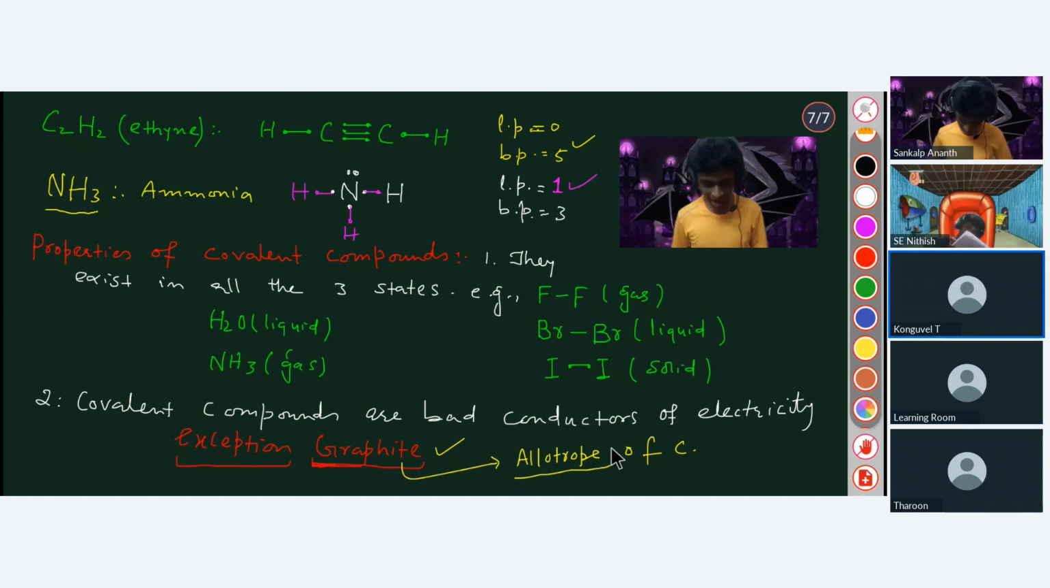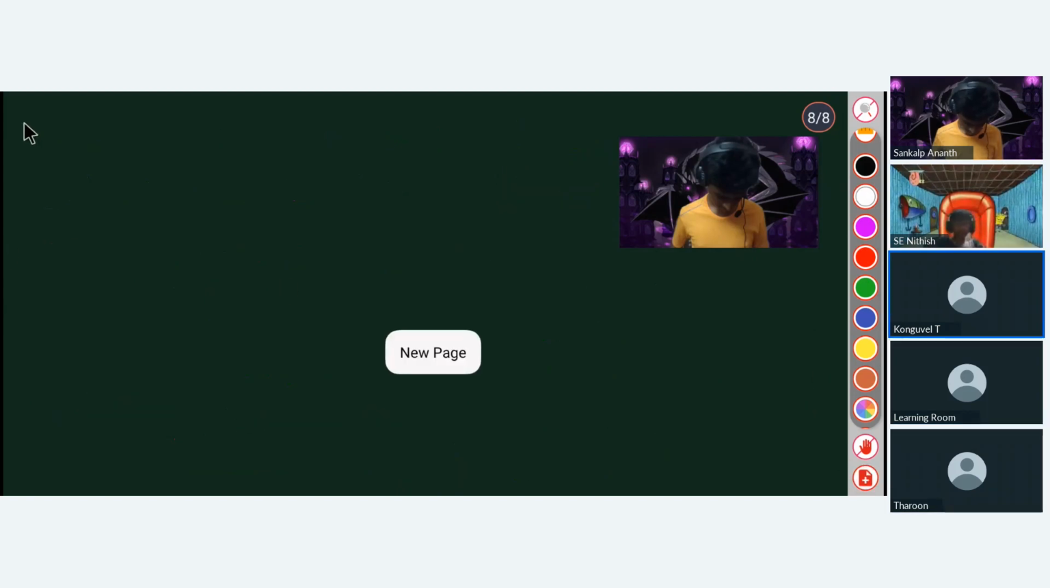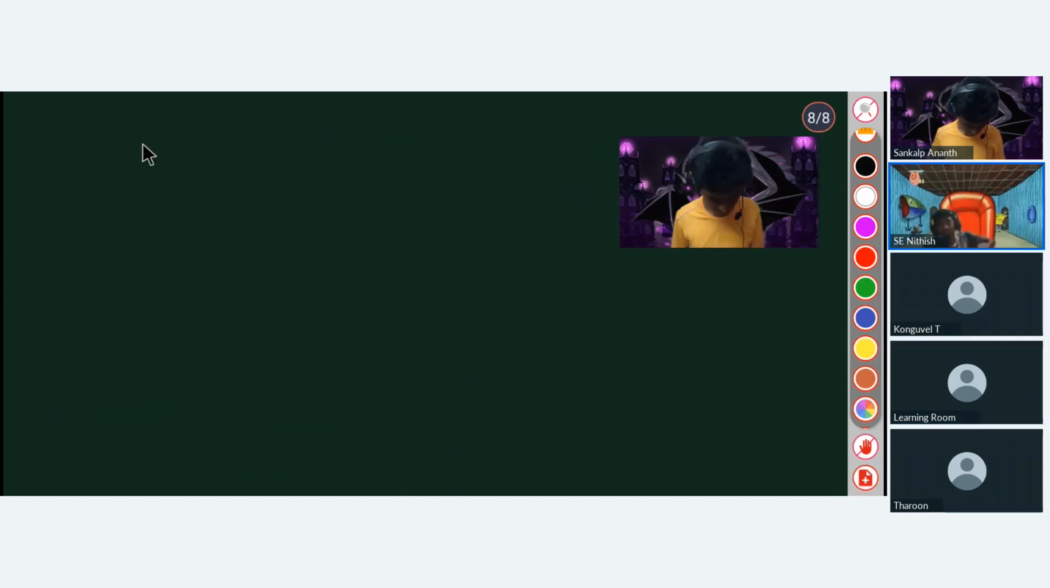Very good. Sir told this in one of the classes. He did in the first class. No, he told us in the second class. I thought that was isomers. Shall I move to the next page? Yes, sir.